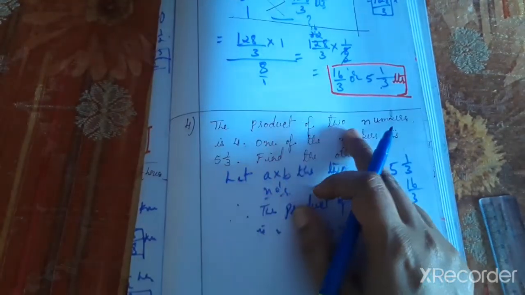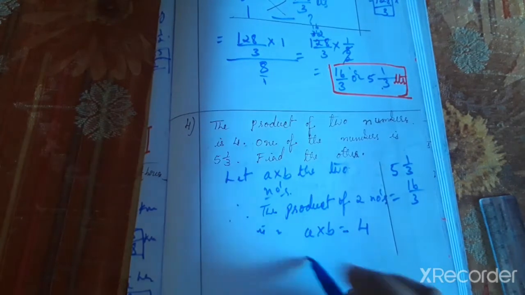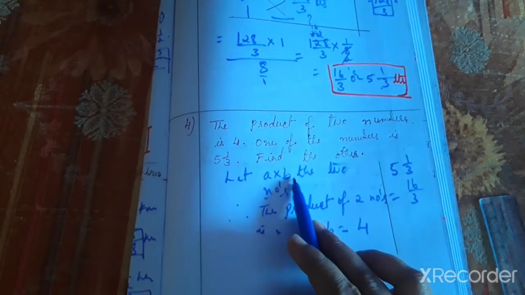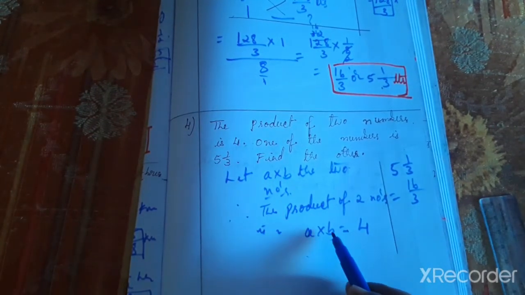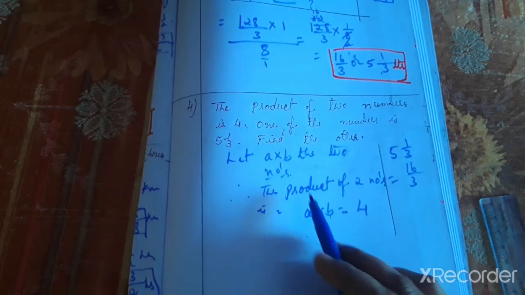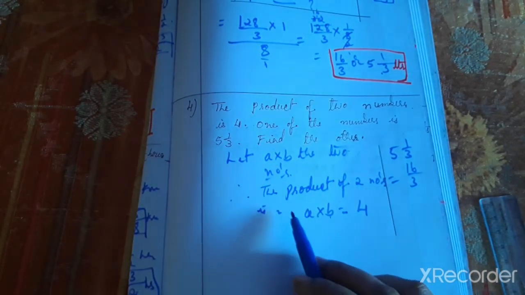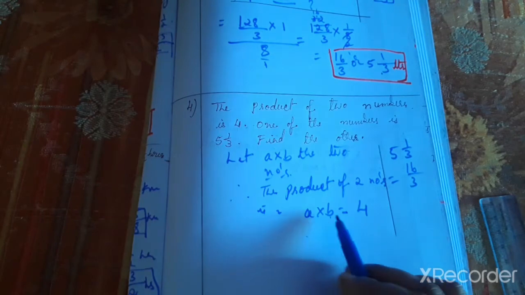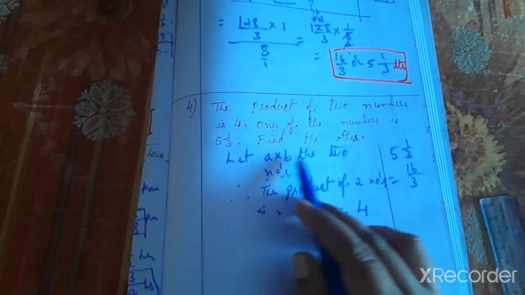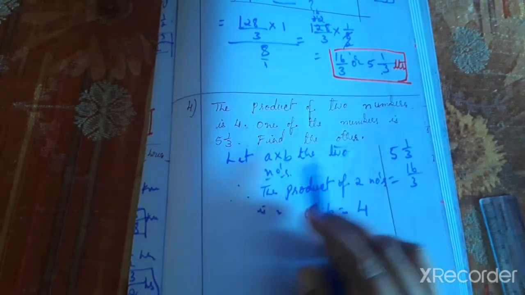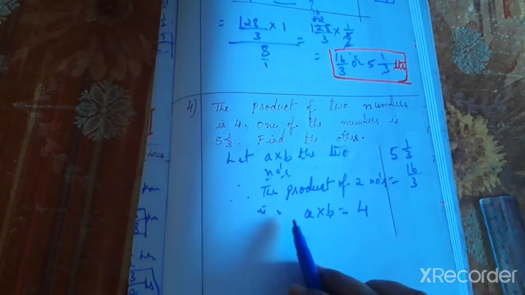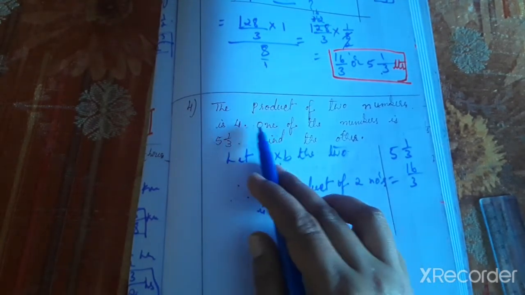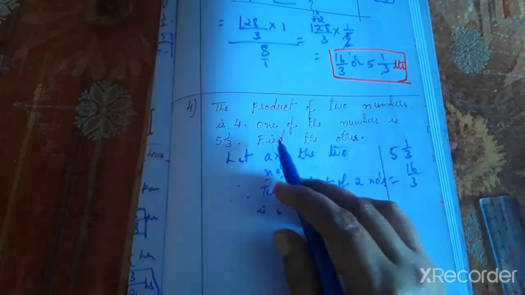After multiplying any two numbers, the answer is 4. We don't know what the first number and second number are, so we can let a and b be the two numbers. Then the product of two numbers is a into b equal 4. That is mentioned in the question.